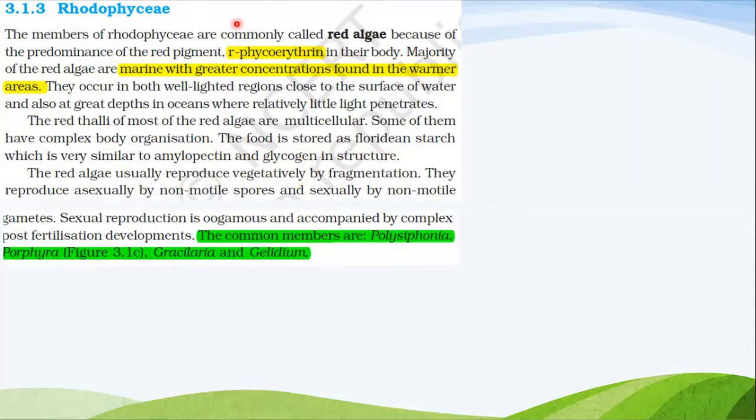Now next one, Rhodophyceae. The members of Rhodophyceae are commonly known as red algae because of the red pigment r-phycoerythrin. This is very important. The pigment which gives red color to the Rhodophyceae is r-phycoerythrin in their body. The majority of red algae are marine, with greater concentration found in the warmer areas. Now the important members of these algae are Polysiphonia, Porphyra, Gracilaria, and Gelidium.